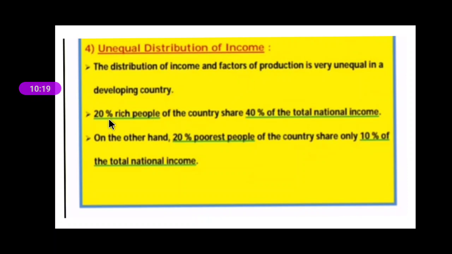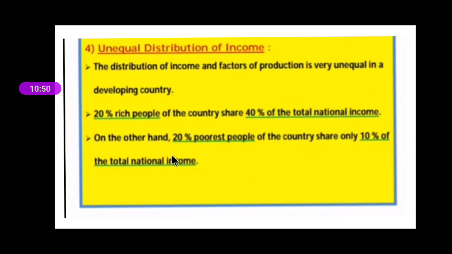For example, the richest 20% of people in the country share 40% of the total national income of India. If we talk about the Ambanis or Mittal, these people have 40% of the total national income.